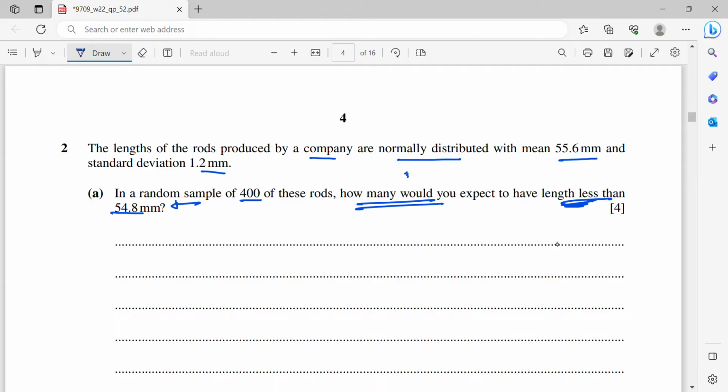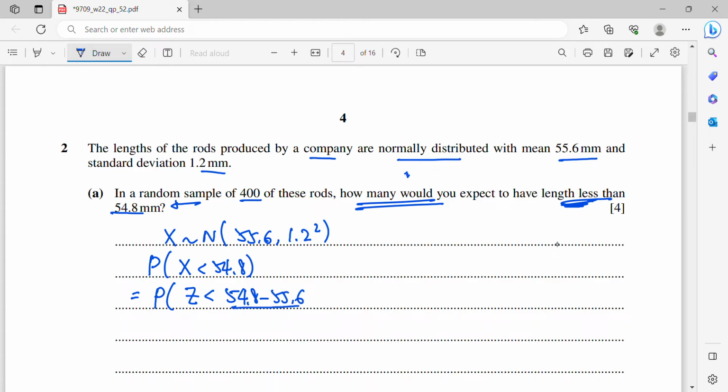Before I get the number of rods, I will say that X is normally distributed, mean is 55.6, standard deviation is 1.2. So in the distribution, we need to write 1.2 squared to represent the variance. First of all, we need to find the probability that X is less than 54.8. Since X is normally distributed, we need to standardize it. When we standardize, we write the X value minus the mean 55.6, over the standard deviation, which is 1.2.